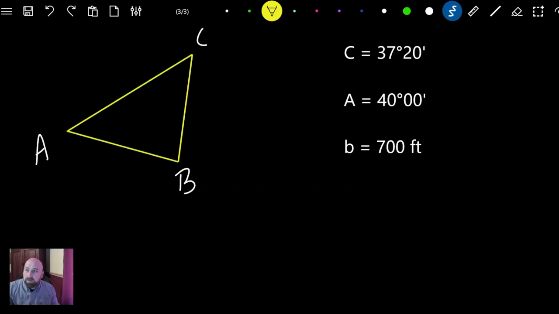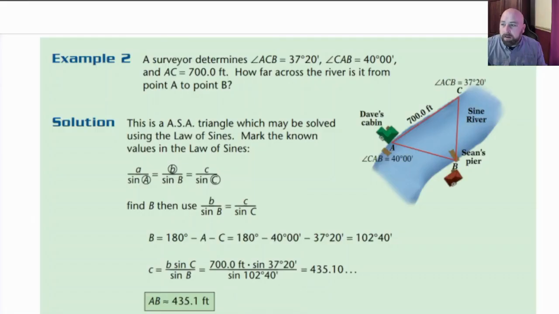All right, real quick, I think I can squeeze this last example in here. Look here on page 162. A surveyor determines that this angle C right here is 37 degrees and 20 minutes. That's important that you remember what that is. And then this angle, angle A, right here at Dave's cabin, is 40 degrees. So just set it up in a triangle. Don't worry about Dave's cabin and Sean's pier and all this other stuff. Don't worry about the river name. That's all just extra information just to kind of mess you up. So just worry about the triangle. And then you have 700 feet right here.